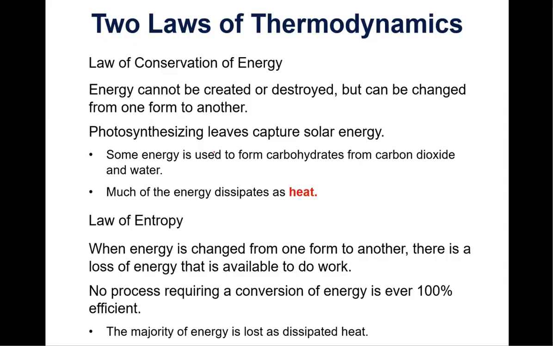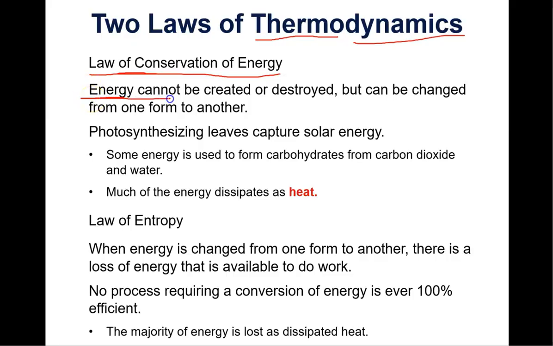There are two energy laws. It's called the two laws of thermodynamics. Thermo actually means heat. Dynamics is referring to changes. So really, heat changes or energy changes. So the two laws, the first law of thermodynamics is the law of conservation of energy, and it just says that energy cannot be created or destroyed.